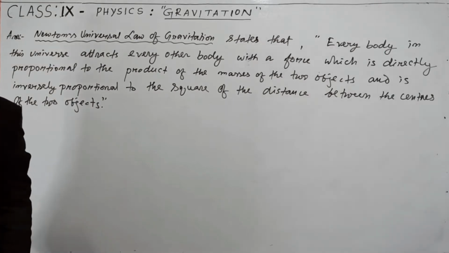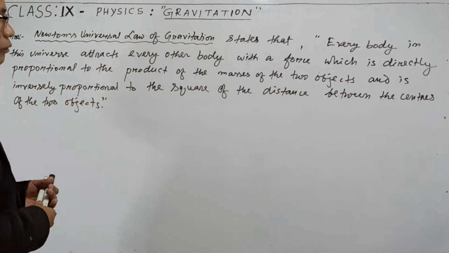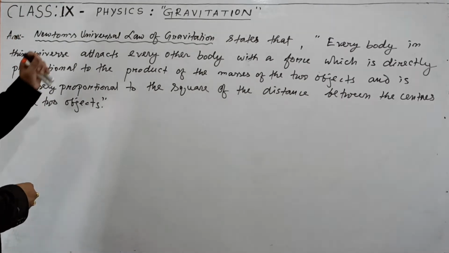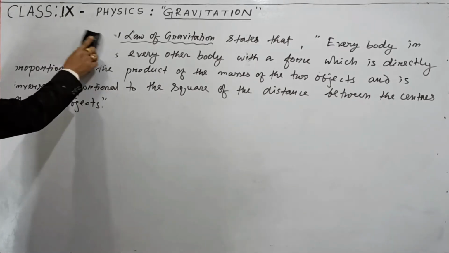This is the second part of Newton's universal law of gravitation. So let us rote the statement of this law, and then let us come to the second part of our question.